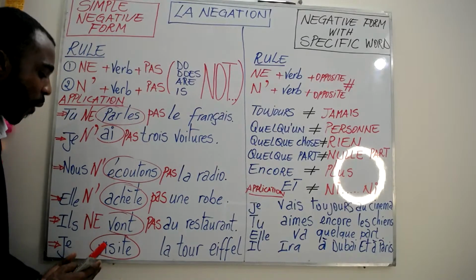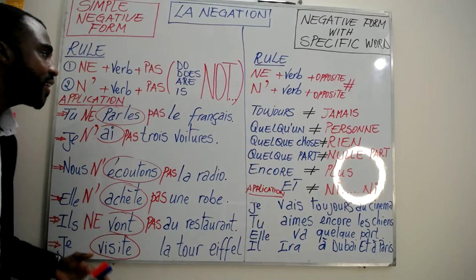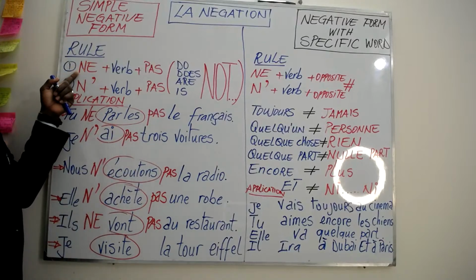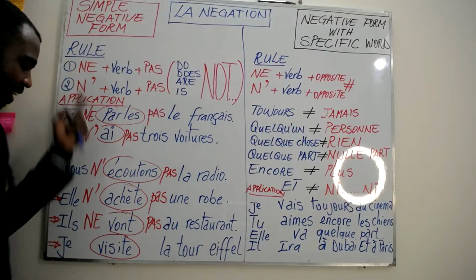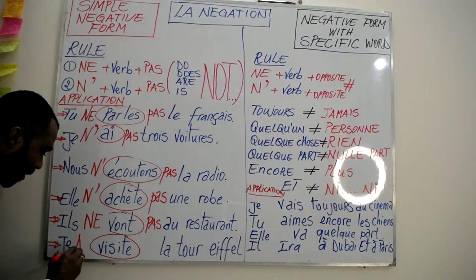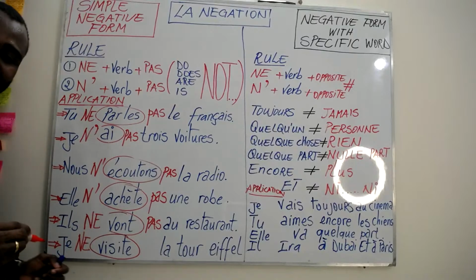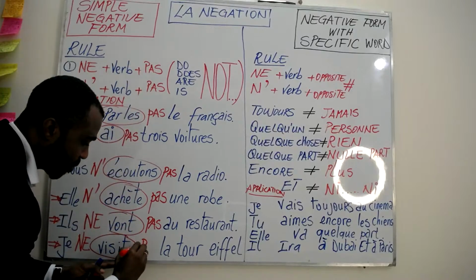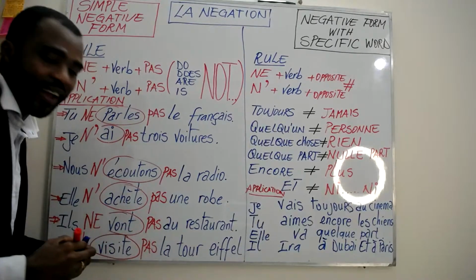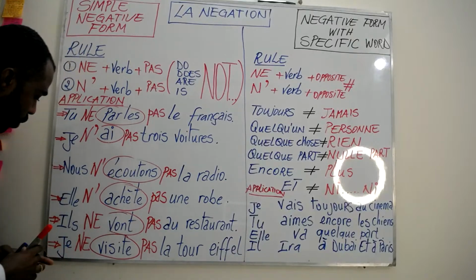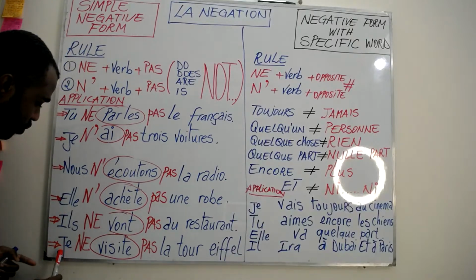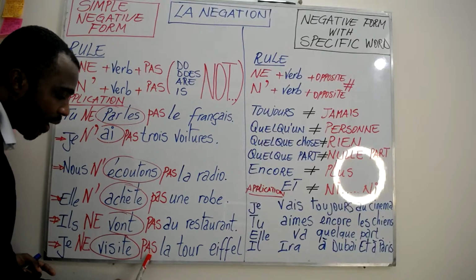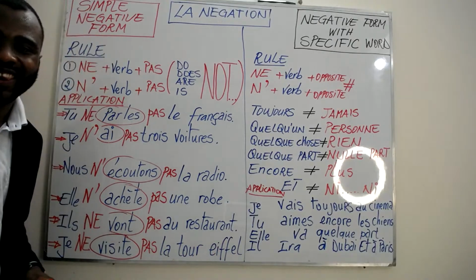When the verb starts with a consonant, obviously we use the first rule, NE. We apply the rule NE, then the verb. After the verb, don't forget to put the PAS, which says pas. So it's going to be "Je ne visite pas la tour Eiffel."